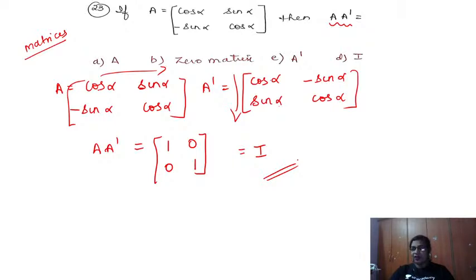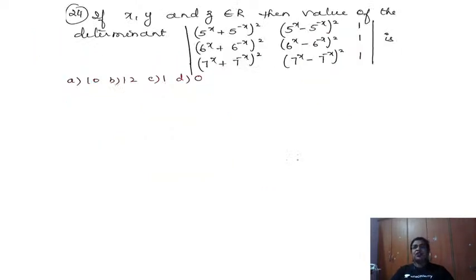We move on to the last question of this session. Come on. So we go to this and we find this question from the Determinants chapter. So what is given here? If x, y and z belong to R, they are the real values. Then what is the value of the determinant? 5 to the power x, 5 to the power minus x the whole square. Look at that determinant. As we look into the question it looks very tough. But believe me, just with one shot you will get this answer.